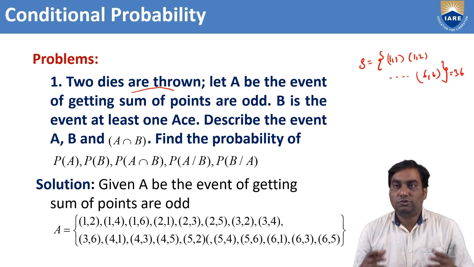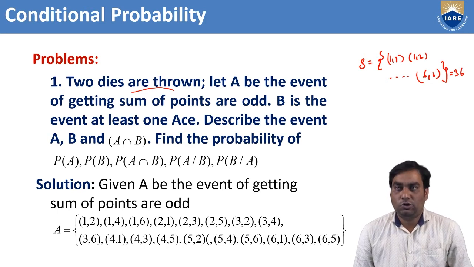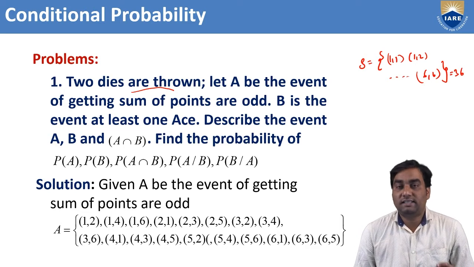If two dice are thrown at a time, the possible outcomes are 1,1; 1,2; 1,3; 1,4; 1,5; 1,6, or 2,1 and so on up to 6,1; 6,2; 6,3; 6,4; 6,5; 6,6. The total is 36 events in the sample space. So we got the sample space.